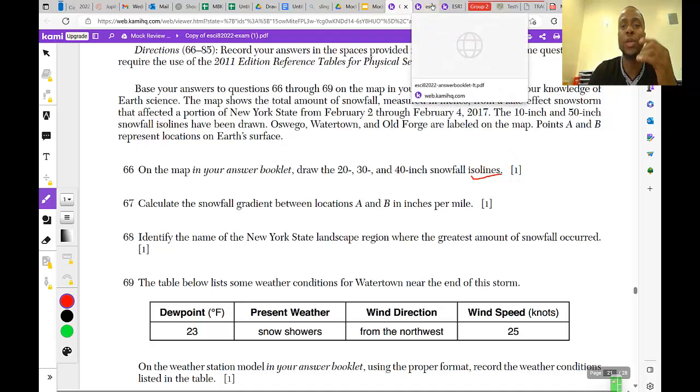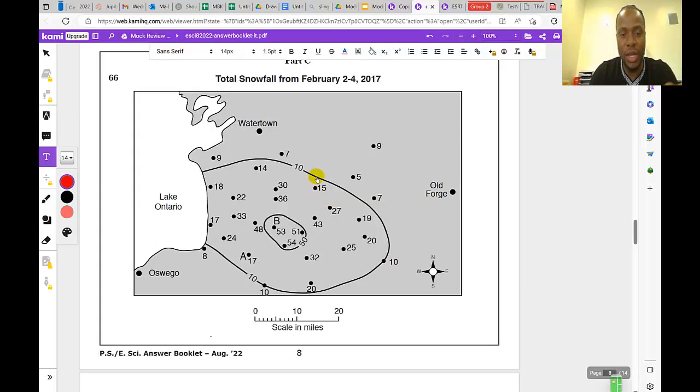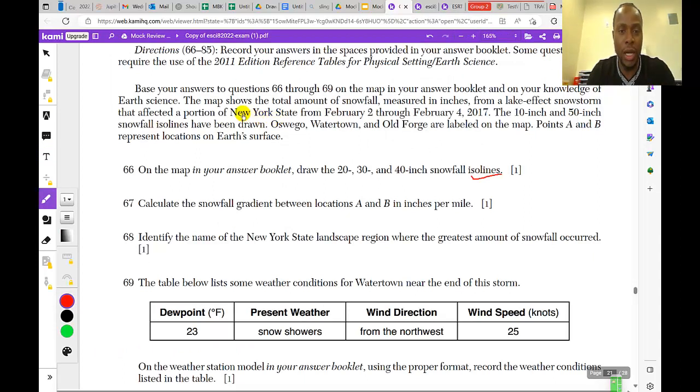So if you go back to the packet, you see that an isoline has been drawn for us here, joining places of equal snow heights. So remember, the question says a lot of snow has fallen in this area. So that area is showing snowfall, and the snowfall is being measured in inches.